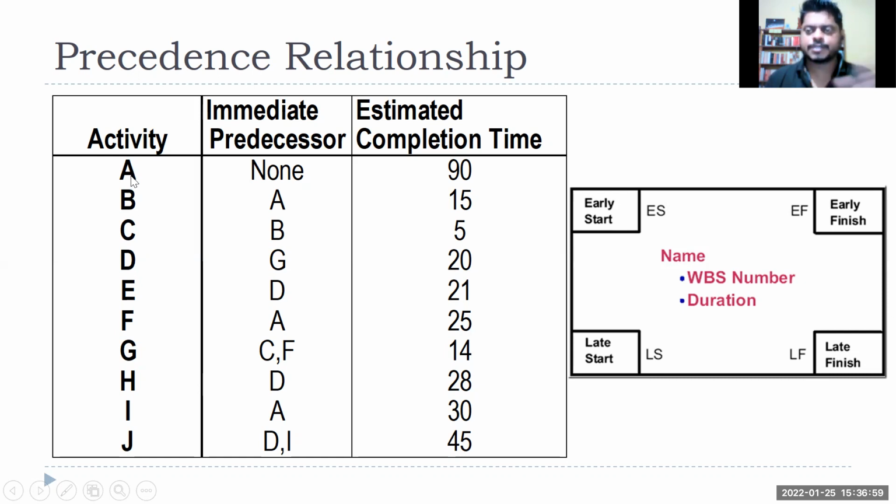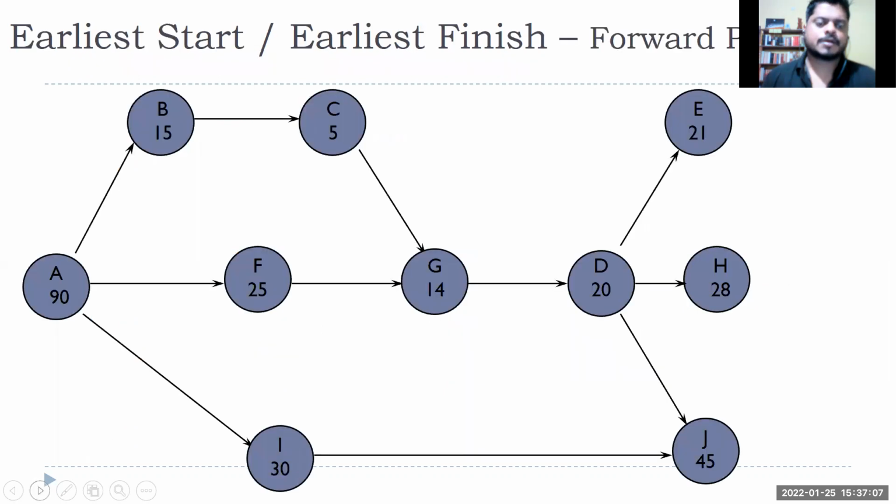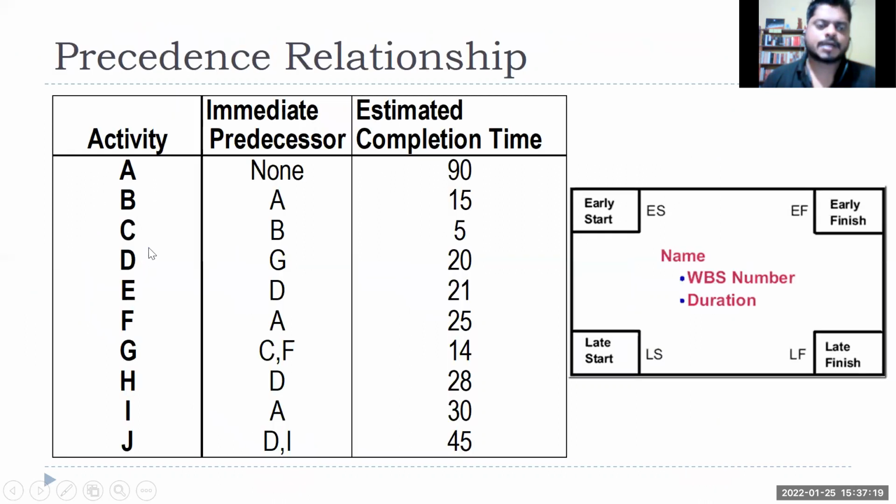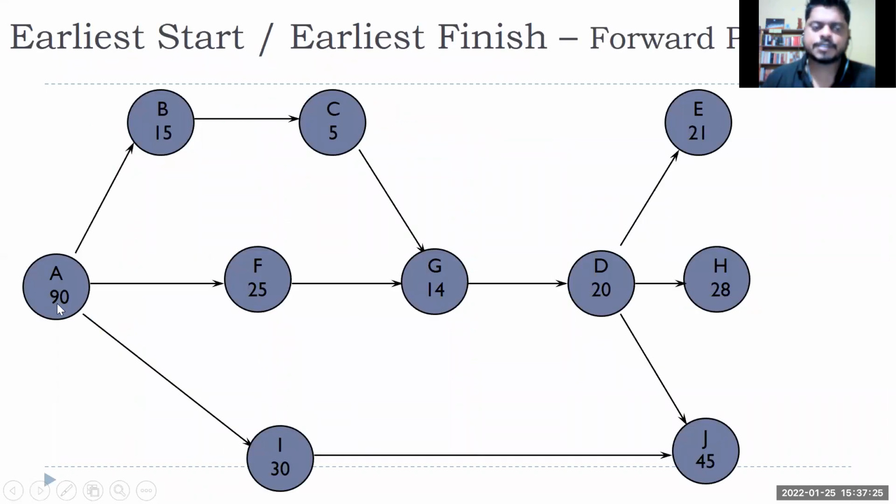First I'll put A. This is known as a forward pass. Start with the activity which you are very clear about and which does not have a predecessor. I am very sure about A, so I start with A. To start B I need A, so after A I'll link an arrow to B. Similarly, to start I, A is required, so I put I. For each of them I mention the duration it will take to complete. So this is activity on node: I mention the activity name and the duration it will take. B will take 15 days, C will take 5 days, F will take 25 days. These I have already created.